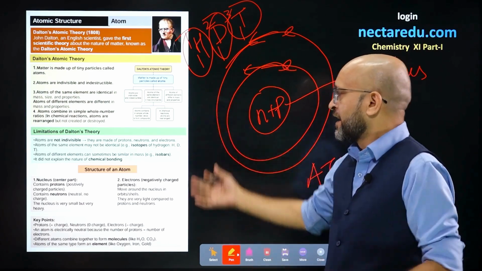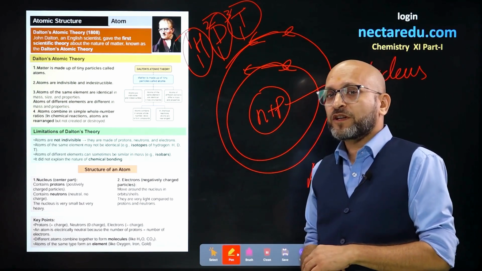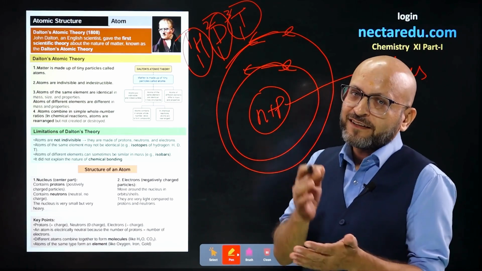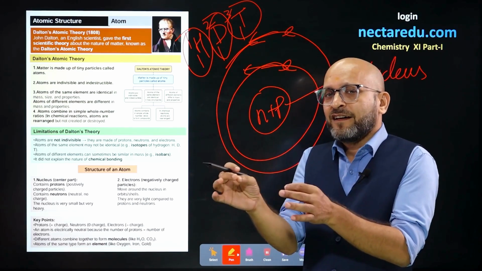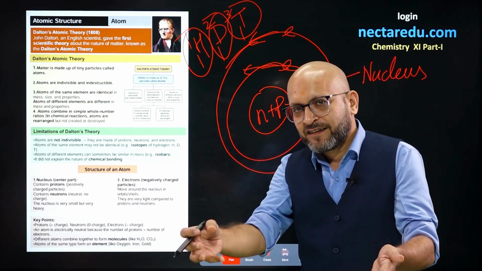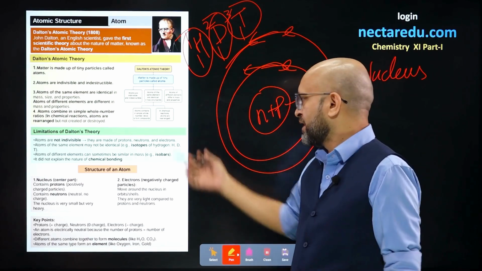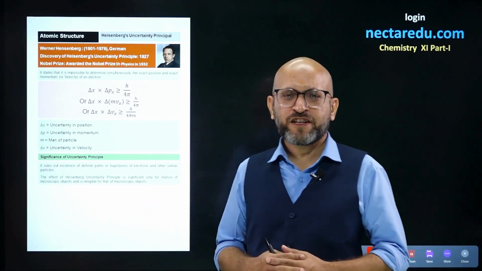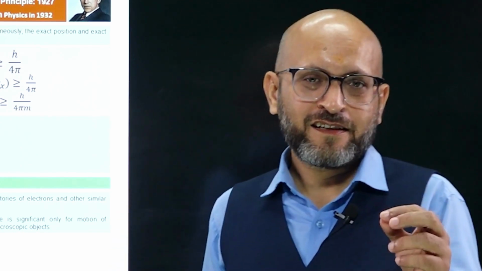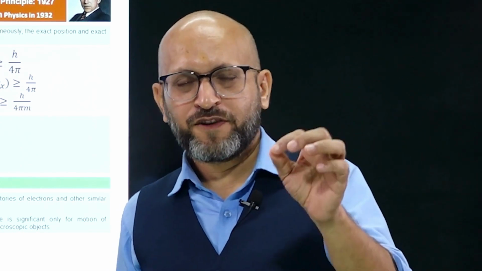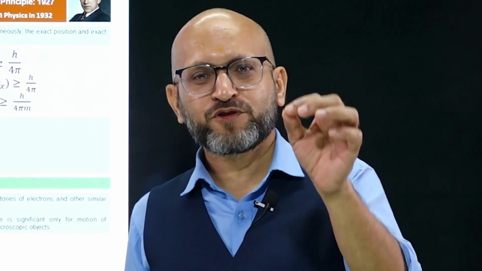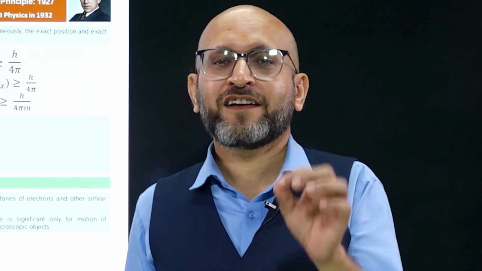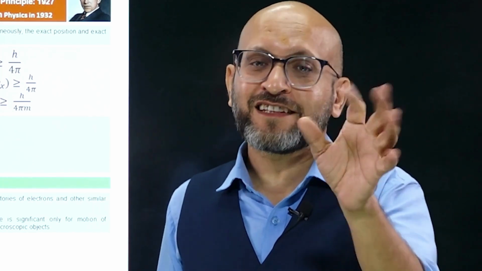So these are things which were explained in Dalton's atomic theory, and later we found out that these are not as the reality is. All right. So these are the things we understood in this page. Heisenberg uncertainty principle. You must have heard about it. And what does it talk about? It says that the speed of electron and the position of electron we cannot determine accurately at the same time.